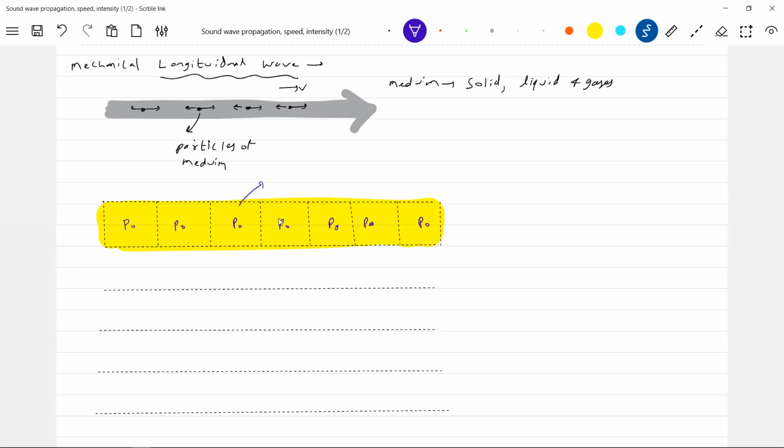Imagine that we are in a classroom and your parent is speaking to you. Your parent will stand here and you are at this particular point.